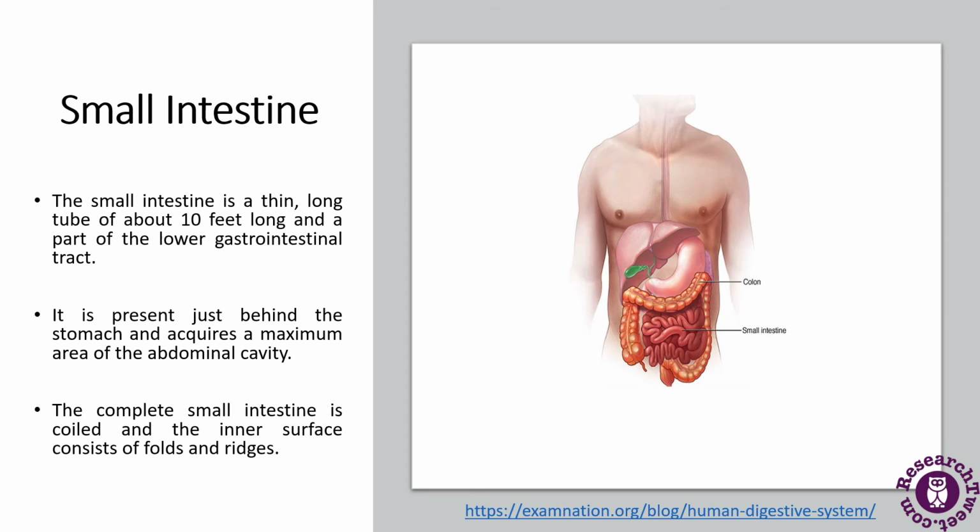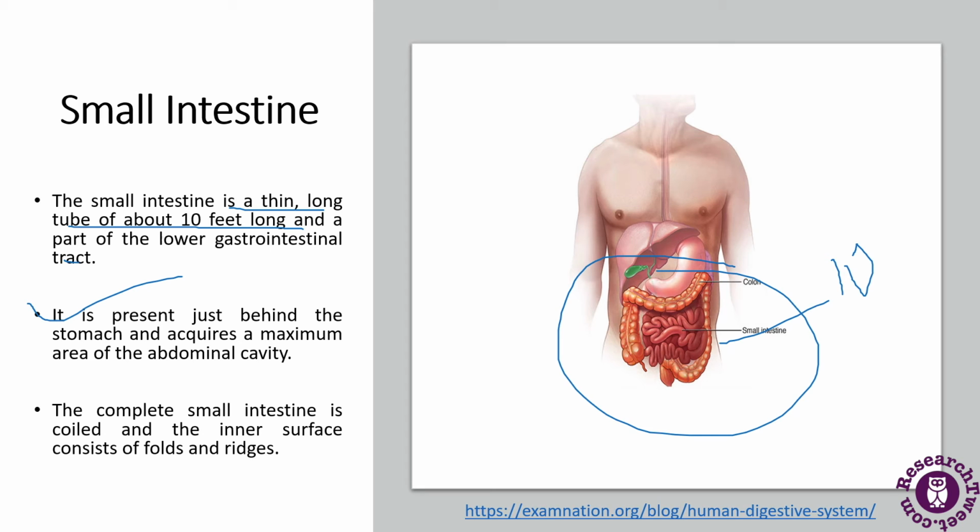The next topic is the small intestine. As you can see, after the stomach there is a small intestine depicted in the diagram. What is the small intestine? It is a thin, long tube about 10 feet long, and a part of the lower gastrointestinal tract. It is just below and behind the stomach, and it occupies the maximum area of the abdominal cavity.